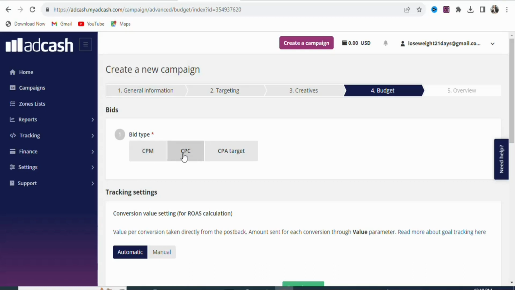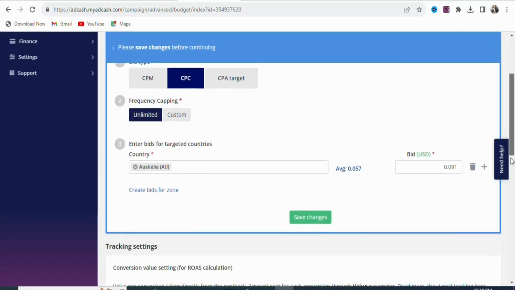If you want CPC, which is cost per click, you are going to select that. That means you are going to be paying for every click that you get. If you want CPA, that is cost per action, which means you have to pay for every action that your potential visitor takes. In this case, we are going to select CPC, cost per click. Once you select that, you are going to scroll down.